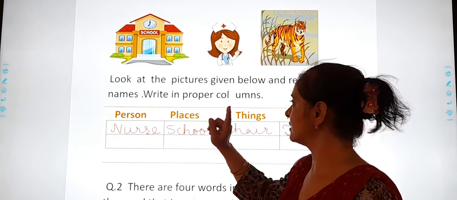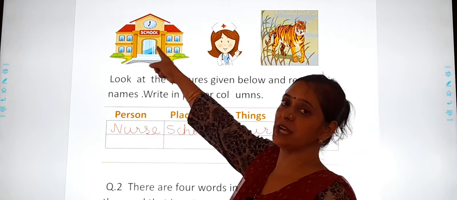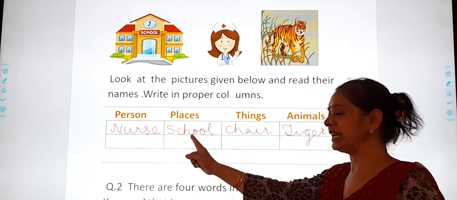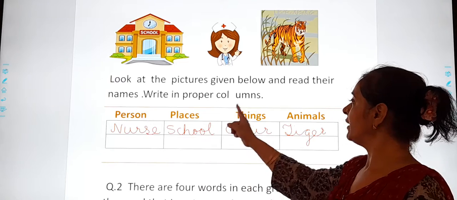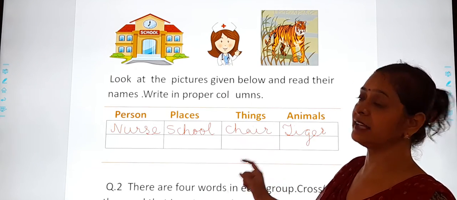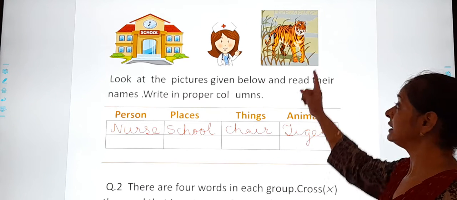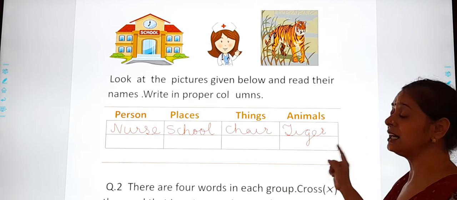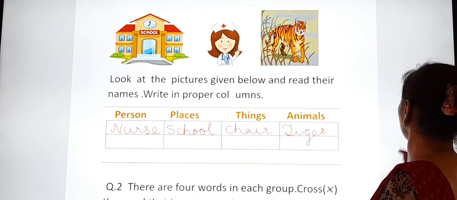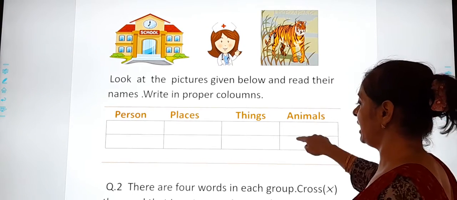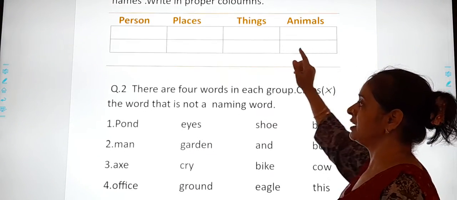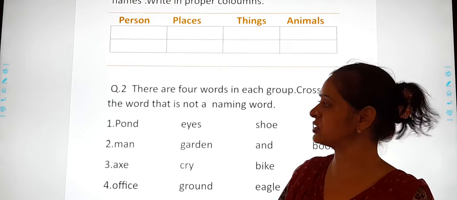N-U-R-S-E, nurse. Place. A school is a place. So you will be writing school in this column. Thing. Chair is a thing. So you will be writing it in the column of things. Tiger. A tiger is an animal. So where will you be writing tiger? Here, animals. Followed? Now we will move to the next question.